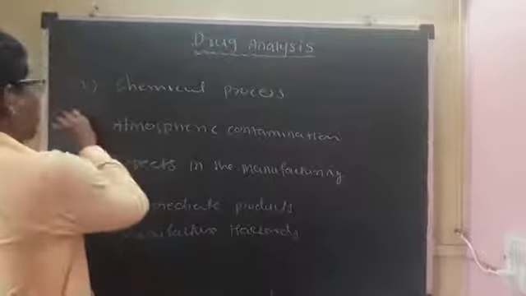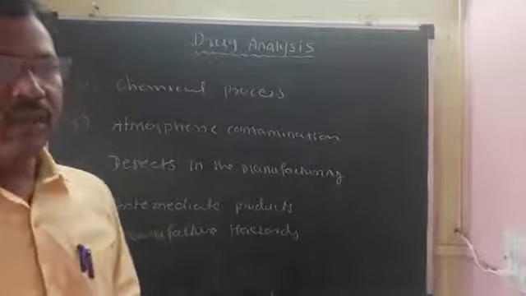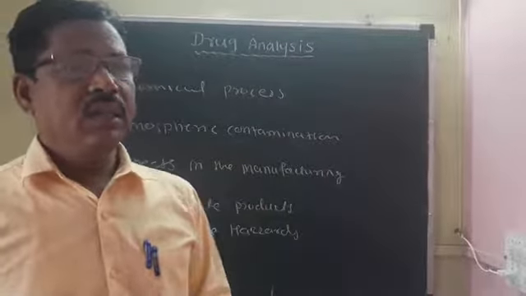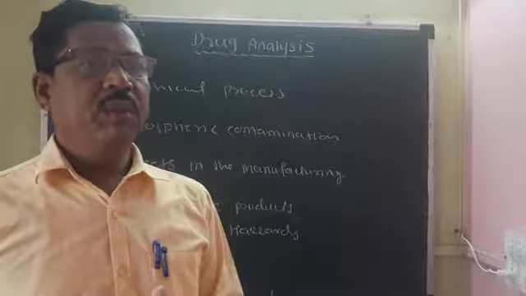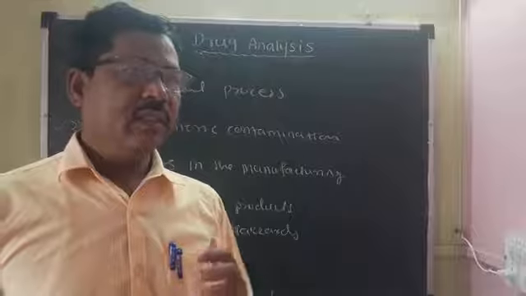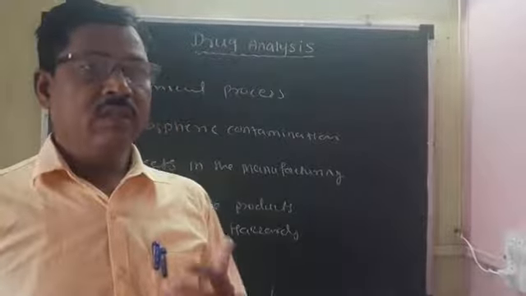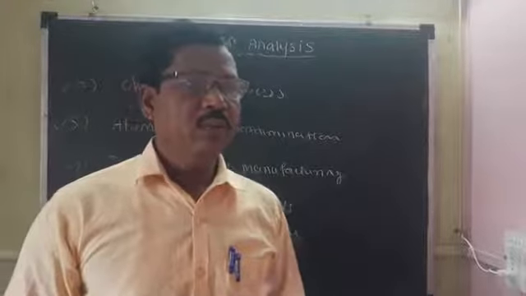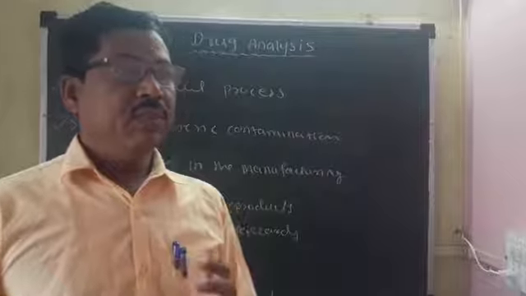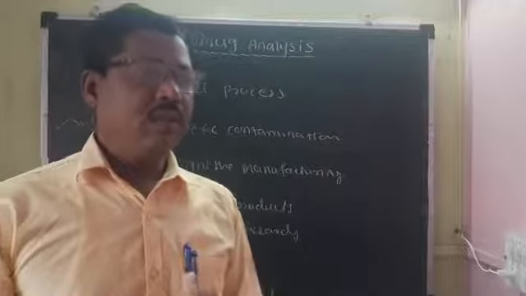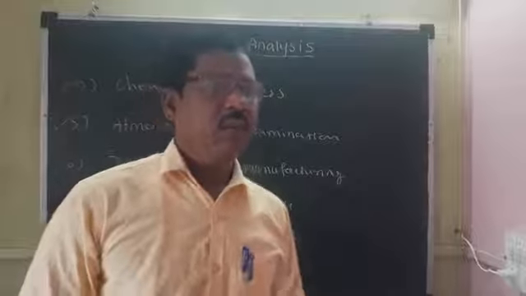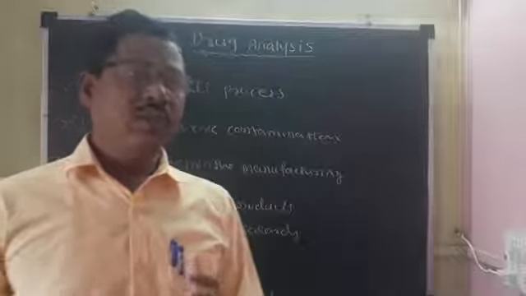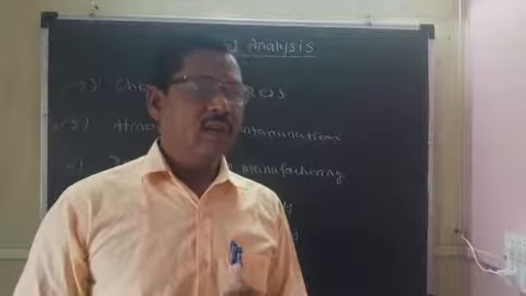The fifth point is the atmospheric contamination during the manufacturing process. In the industrial areas, the atmosphere is contaminated with dust particles and gases like hydrogen sulfide, sulfur dioxide, and black smoke, and during the manufacture or purification of the pharmaceutical products, these impurities enter the final products. Many pharmaceutical products, when manufactured, are contaminated with atmospheric carbon dioxide and water vapor.